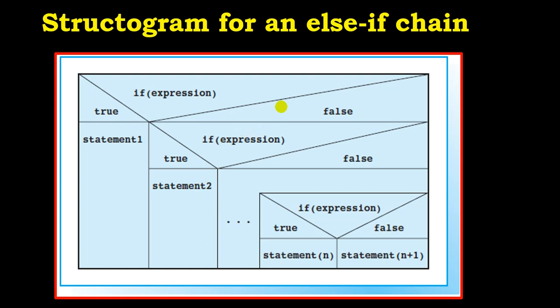So if we are looking at the strategram of the else if chain, we realize that we have the first expression, the if expression, to check. And the if expression we know can be true or it can be what? False. So if it is true, what is the statement? Go and buy me food. If there is food, buy me food. So you buy. If there is no food, check if there is wachi. So it's false, there is no food. Do we have wachi? Oh, he checks. Okay, there's wachi. He buys.